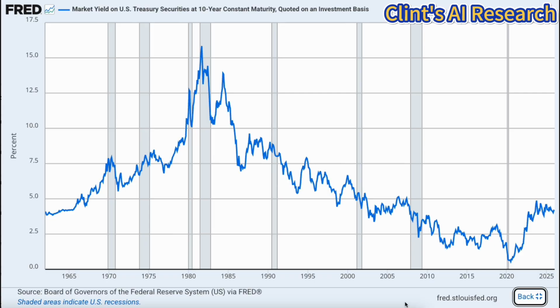Yields are gravity for stocks. When the 10-year yield rises sharply, as seen in 2022 to 2024, it makes future earnings less valuable. This is why high-growth tech stocks often struggle when this line is moving up.